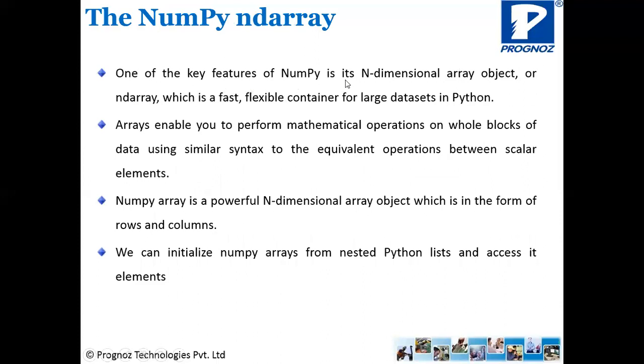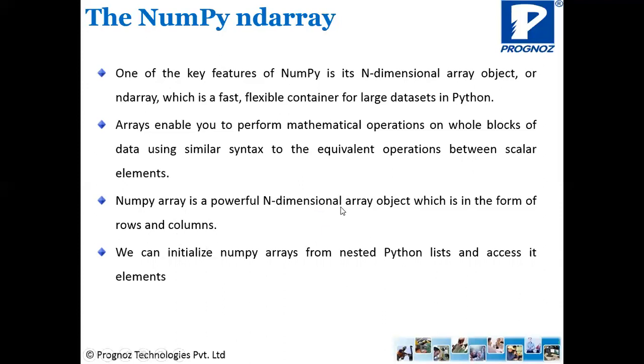One of the key features of NumPy is its n-dimensional array object, or ndarray, which is a fast, flexible container for large data sets. So it focuses mainly on the ndarray. Arrays enable you to perform mathematical operations on whole blocks of data using similar syntax to the equivalent operations between scalar elements. A NumPy array is a powerful n-dimensional array object which is in the form of rows and columns.